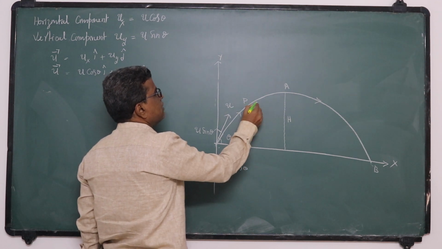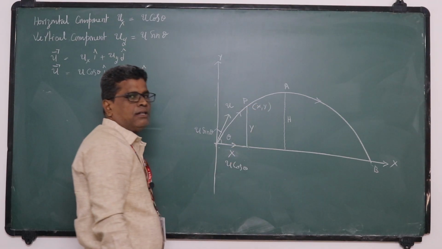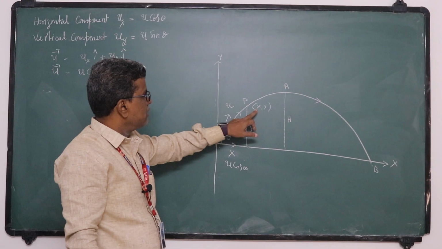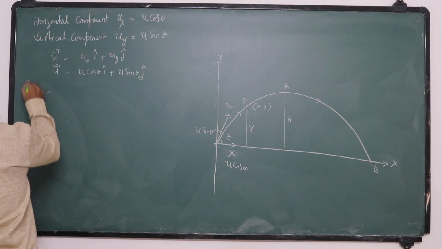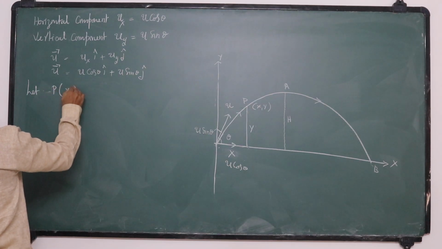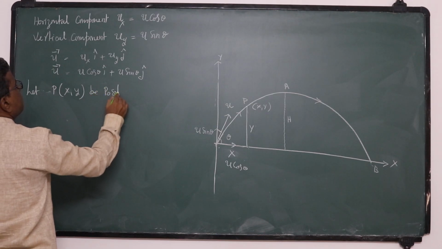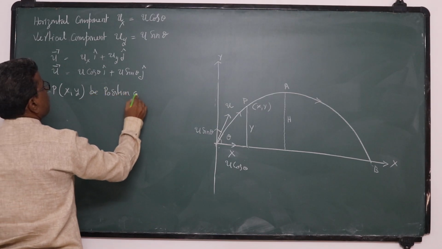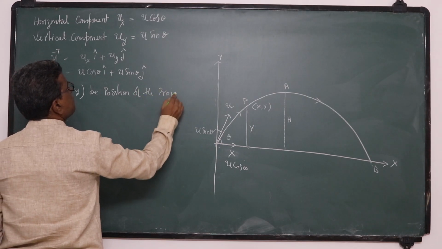So p is equal to (x, y), the position of the projectile after t seconds.